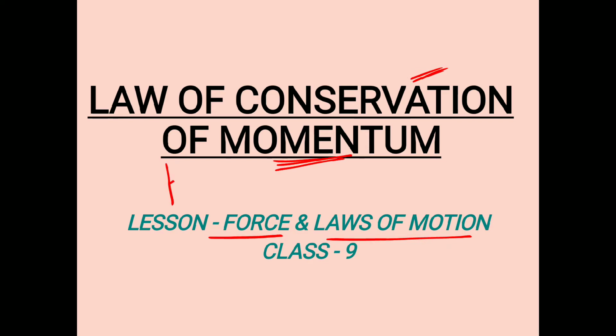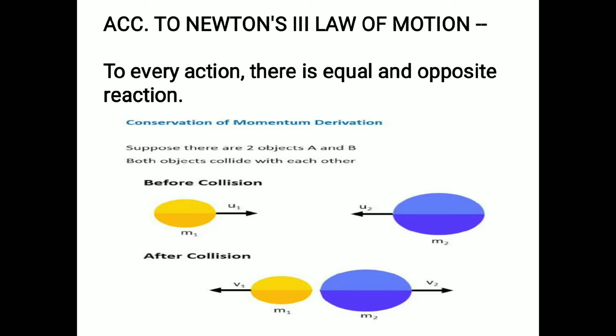Momentum, we symbolize it with the letter P, and you just need to recall that the formula for momentum is mv. m means mass and v means velocity. So momentum will remain conserved, will remain the same. But when will it remain the same? So just have a look at the situation.